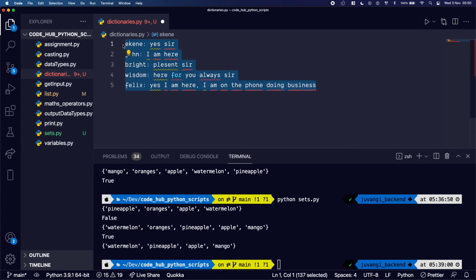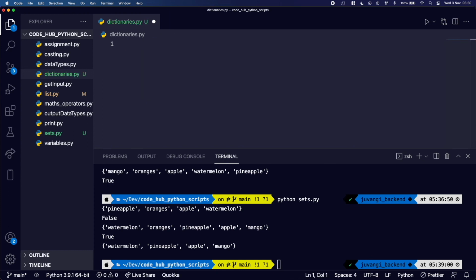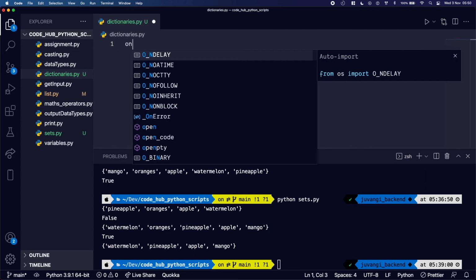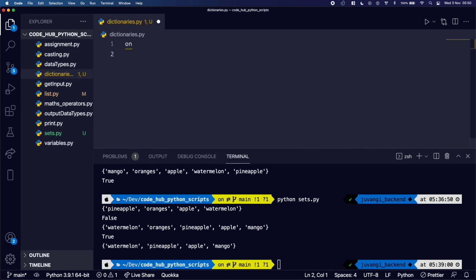Let's take it a bit further. We have 2 switches, on and off. What do you expect when you turn on the switch? You expect the lights to turn on, and over here you expect the lights to turn off.